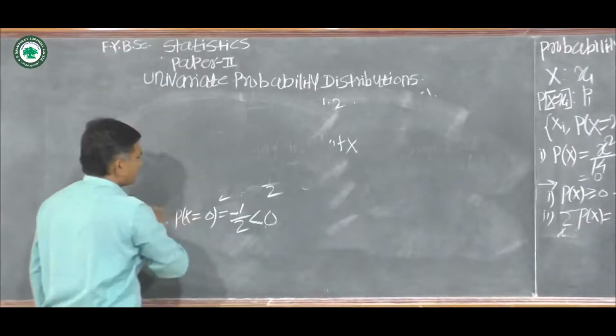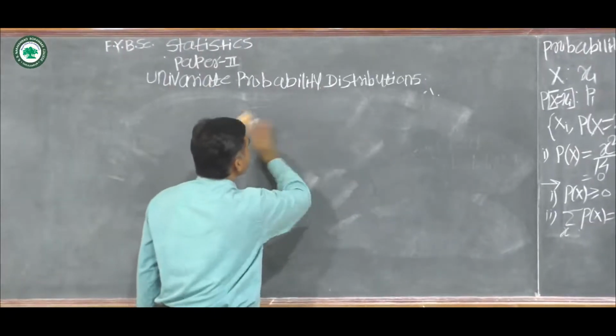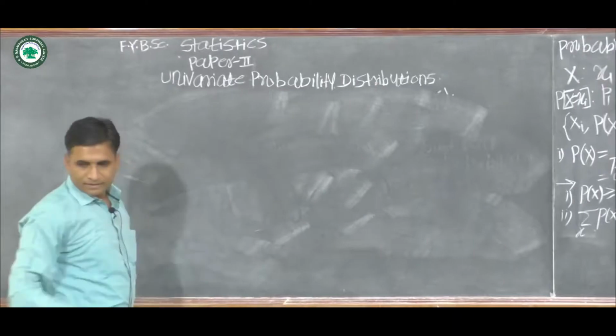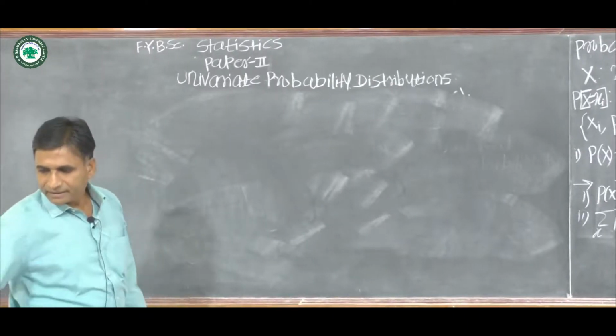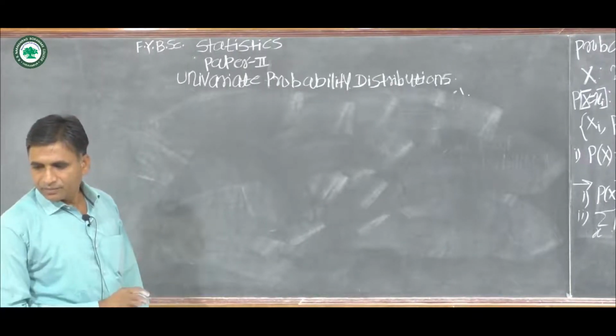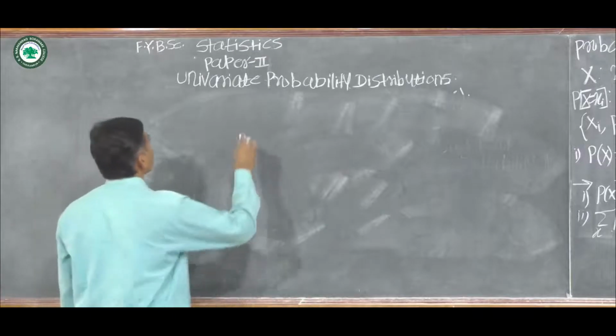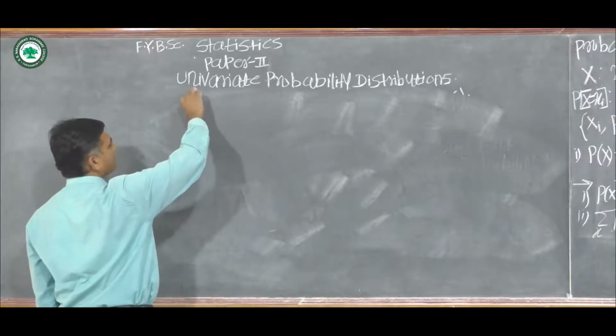Then we see another example on this. Suppose we are given a probability distribution of random variable x.